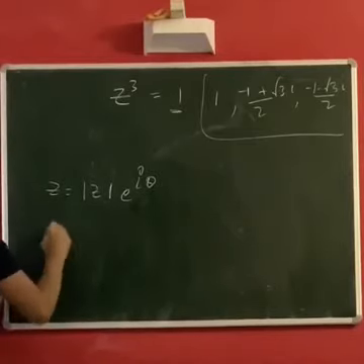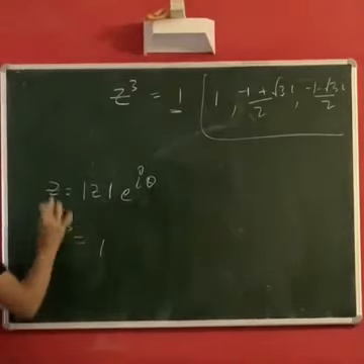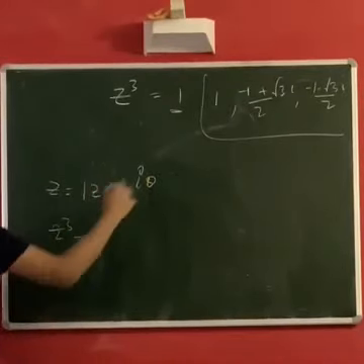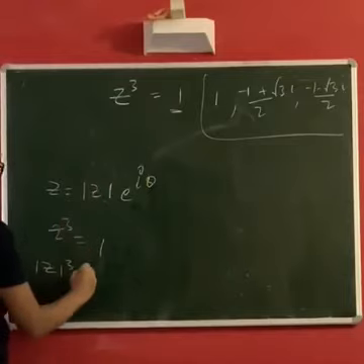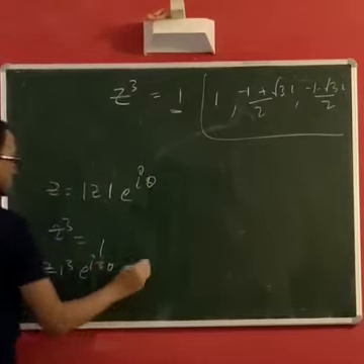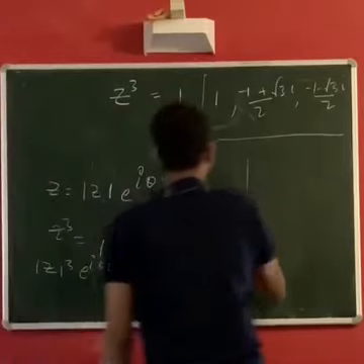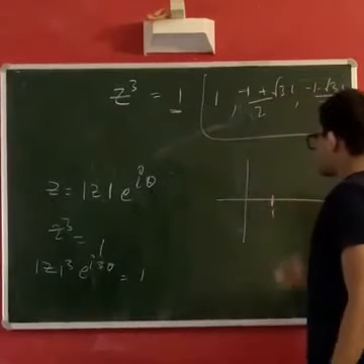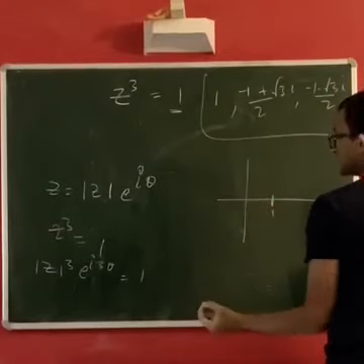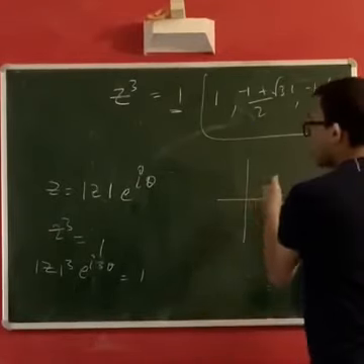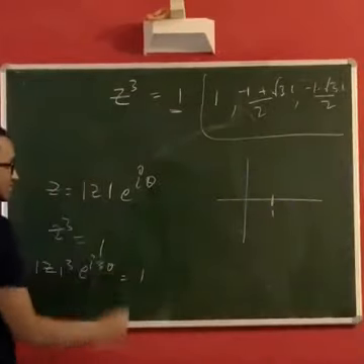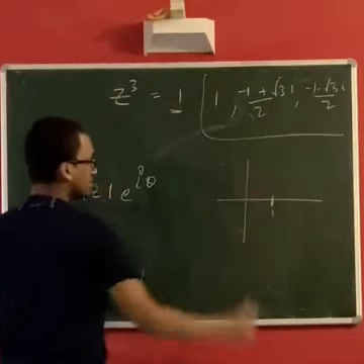For z cube to be equal to 1, cubing both sides and equating to 1, mod z cube into e to the i 3 theta must be equal to 1. But 1, as we know, lies over here, has a modulus 1 and an argument 0 or 2 pi if you may. So that's the trick here. We are trying to look at theta 0 or 2 pi.